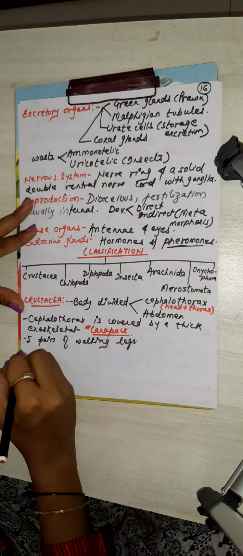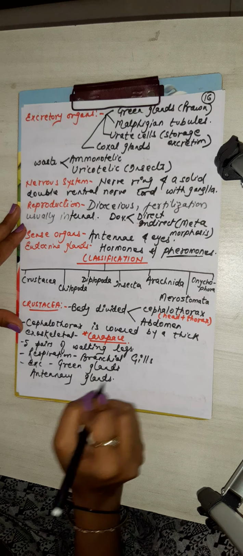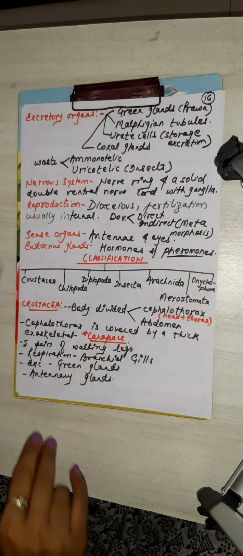And for excretion, green glands, and antennary gland is also present. Green glands, students, in prawn. Antennary glands are also there. So that is about crustacea.